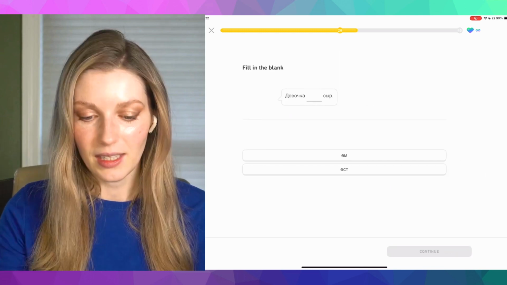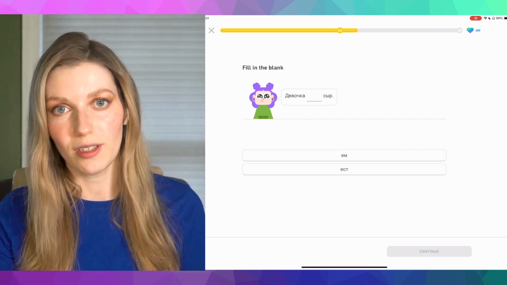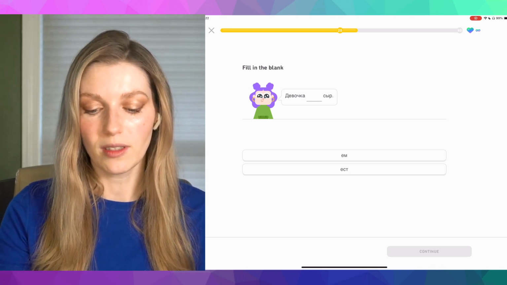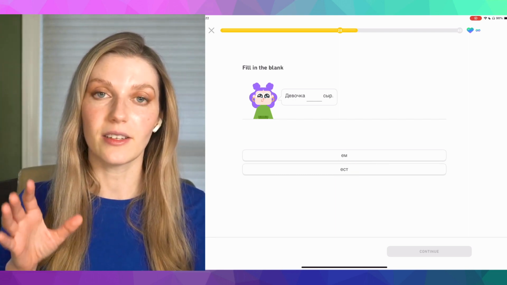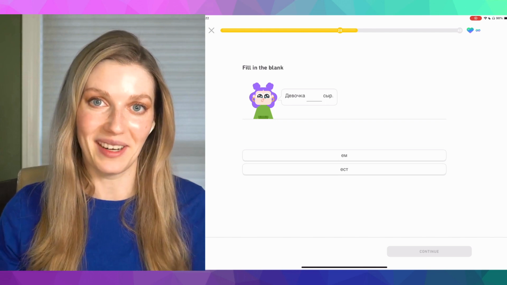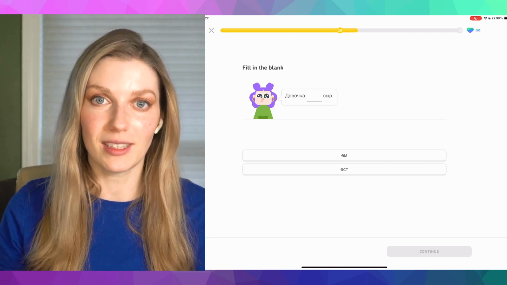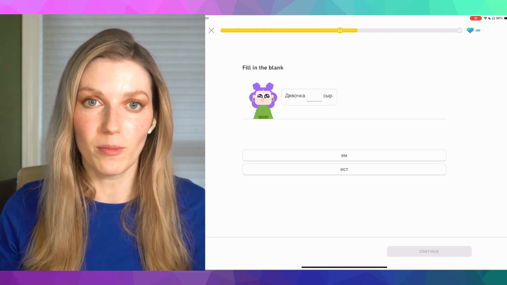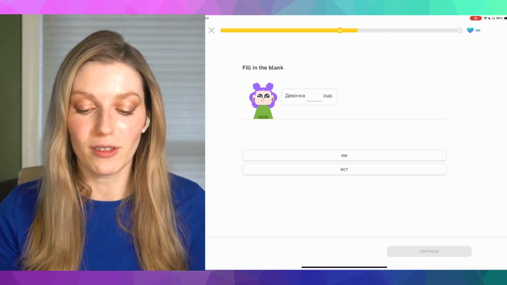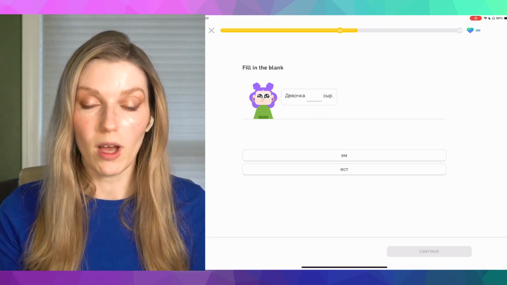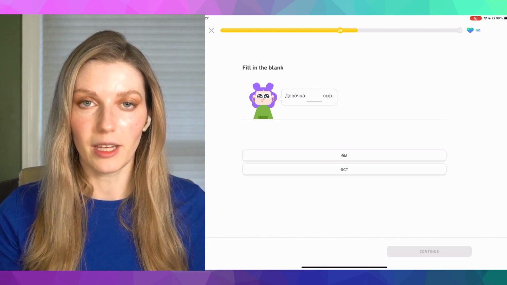You let me know. Девочка blank сыр. Girl blank cheese. And we have two options, ем or есть. So to me, this is a good example of testing the grammar and probably memory. Девочка blank сыр, girl blank cheese. We suspect some form of eat should go in the middle. And since we only have two options, we have to make a decision. Which one of these two is the correct option for девочка blank cheese?